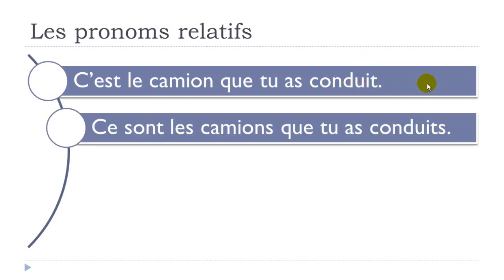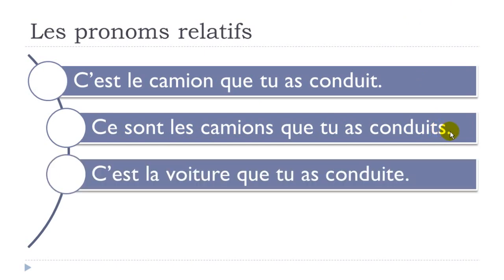But if we put the same sentence at the plural, in that case, ce sont les camions que tu as conduits, okay? You will have this S, you don't pronounce it, but it will be here. Now, the feminine. So we take la voiture, the car, okay? La voiture, it's feminine. C'est la voiture que tu as conduite.